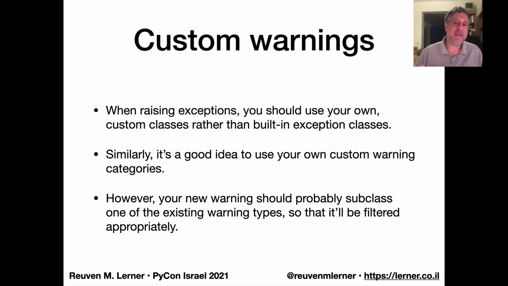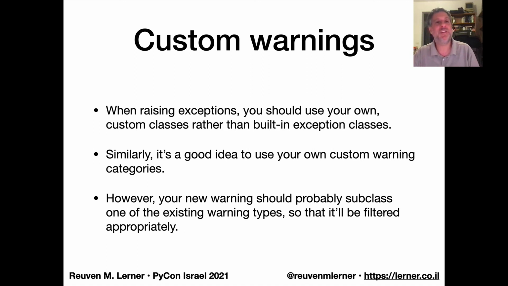Well, when we're raising exceptions, it's usually considered to be a good idea to use your own custom classes rather than the built-in exception classes. If you are raising type errors, value errors, you're probably doing something wrong. And in the same way, you probably should be using your own custom warning categories. And the idea then is what you're going to be able to do is filter based on those, and also just the user will see that it's something different. And then you can be really specific about the type of problem and not just say something like user warning.